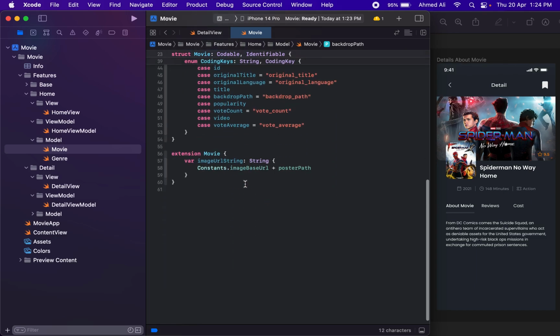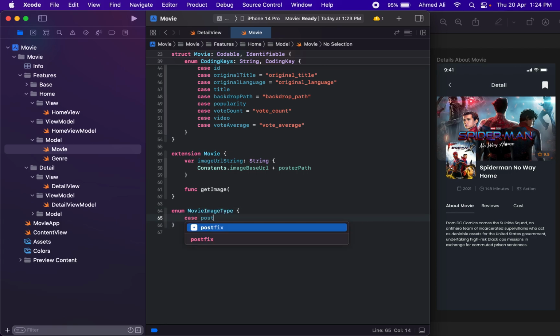So what we need to do in here is we can have another, I guess, URL in here, or maybe we should, I guess, have a function. Let's just have a function get image, and we actually first need to create image type. So let's just say movie image type.